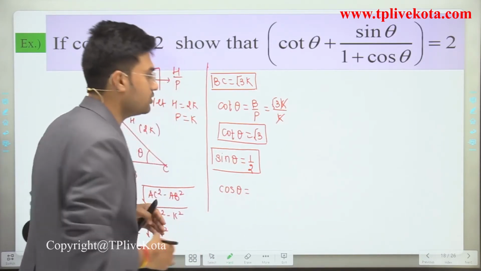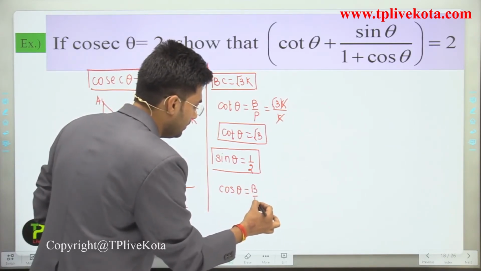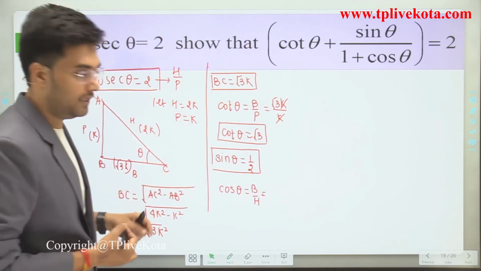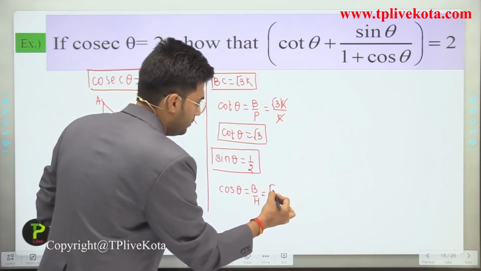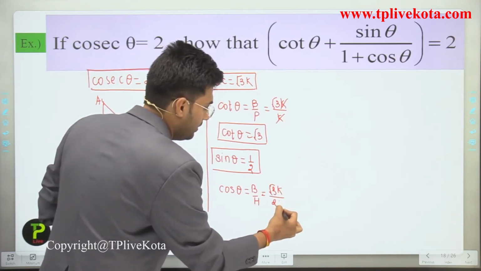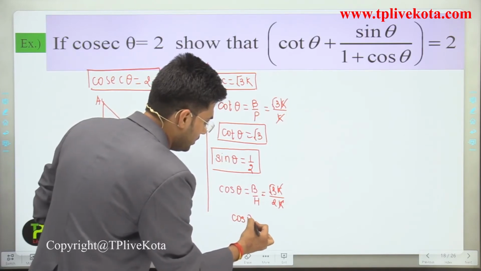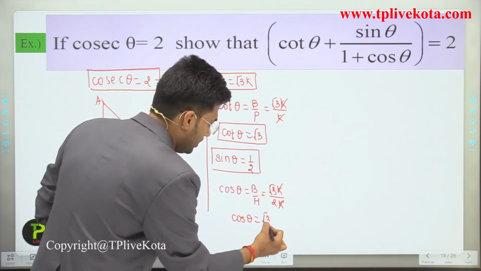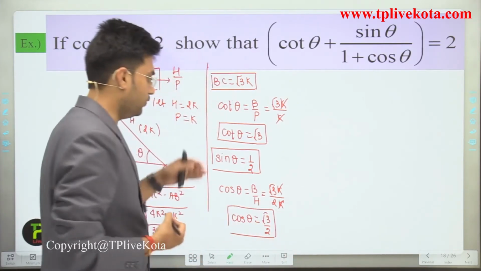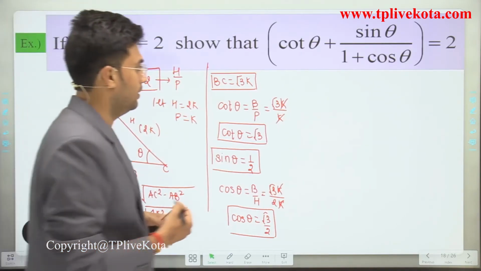Cos theta is equal to base upon hypotenuse, and here base is root 3 k and hypotenuse is 2k. So here k and k cancel out. So cos theta is equal to root 3 by 2. So these are the few trigonometric ratios for this angle theta. Clear?